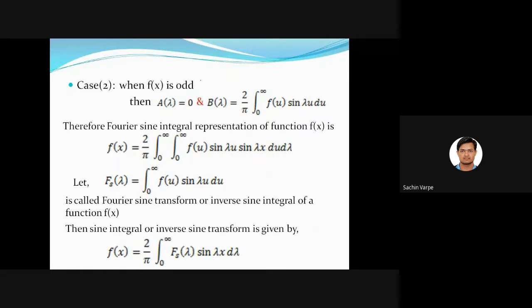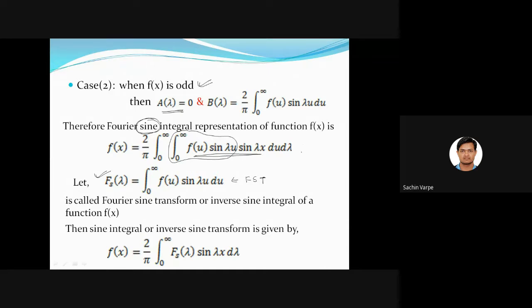And when the function is odd, then A of lambda will be 0 and B of lambda is non-zero. When we substitute, we will get the whole integrand in terms of sine. Therefore, it is called the sine integral representation. And when we denote this inner integral as a function of lambda separately, F of lambda, then that is called a Fourier sine transform.